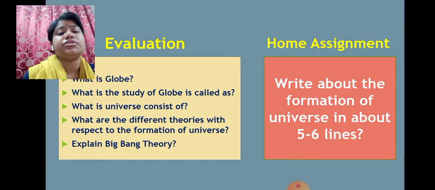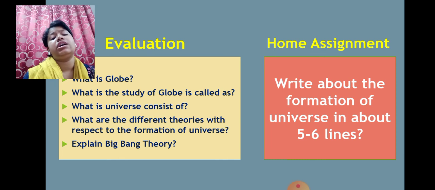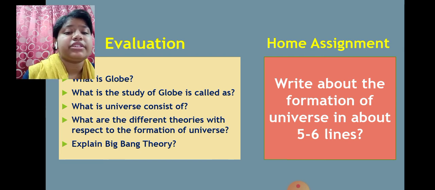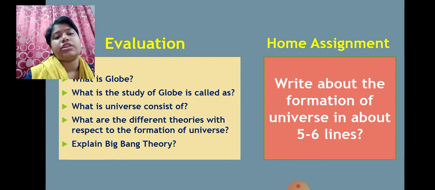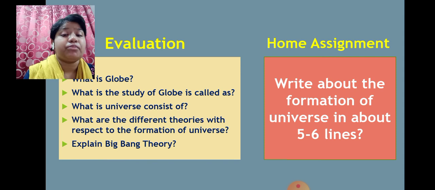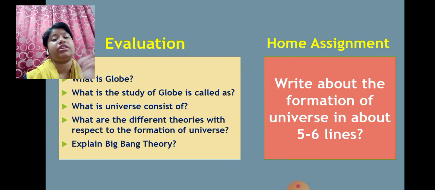Next, what does the universe consist of? The universe consists of stars, planets, the solar system, asteroids, and comets. There are many things the universe consists of. So what are the different theories with respect to the formation of the universe? The first theory we have seen is the Ptolemaic theory. Then we have seen the heliocentric theory, which believed that the sun was in the center and everything revolves around it.